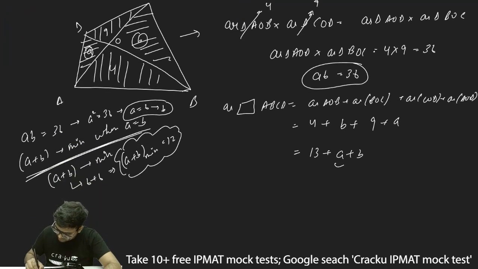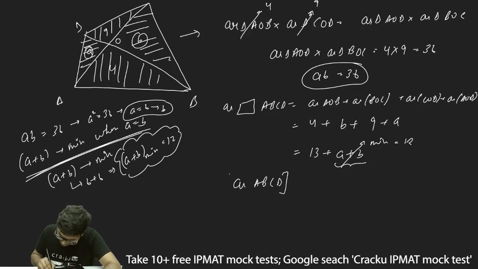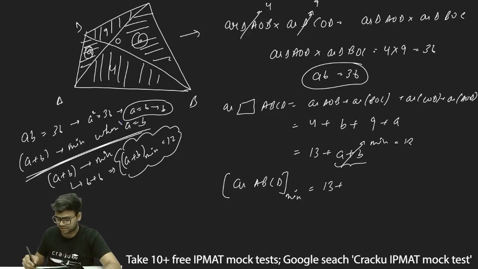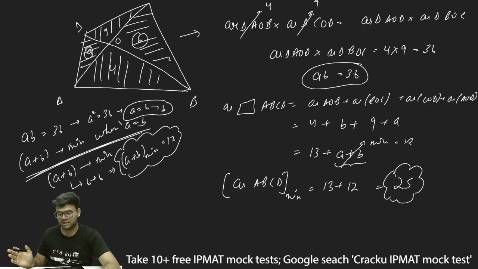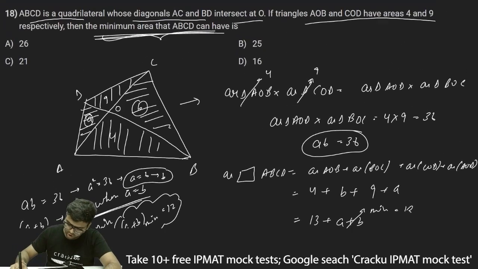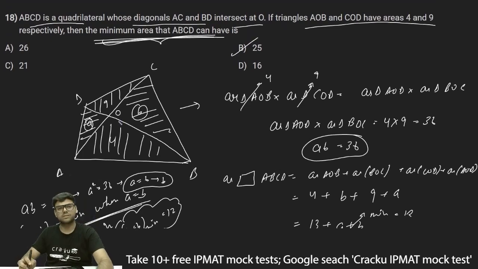So the minimum area of ABCD will be 13 plus the minimum value of A plus B, which is 12. So 13 plus 12 is 25. Thus the minimum area of the quadrilateral ABCD will be 25, and therefore option B, 25, is the correct answer.